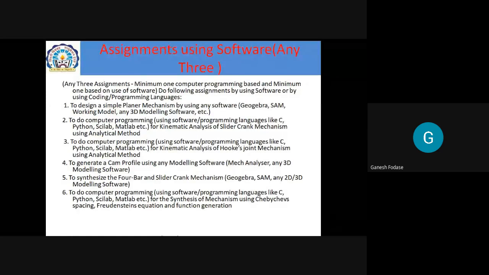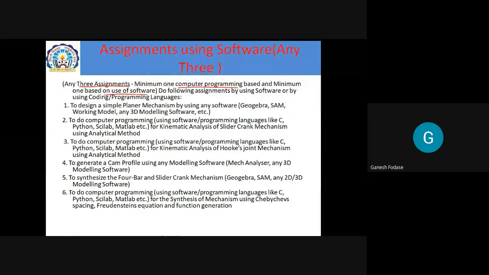Then assignments using software. As I told you, I just asked you which software to study. So here this is the important part. You have to solve 3 assignments, any 3 out of the 6 assignments given. And what is expected here? Minimum 1 computer programming based, and 1 software based. So for computer programming, as you know, you can use Python, or you can use C, C++. Other languages are also mentioned there, okay? So you must have programming language as well as software knowledge, and that you already have from your first year as well as second year first semester subjects.